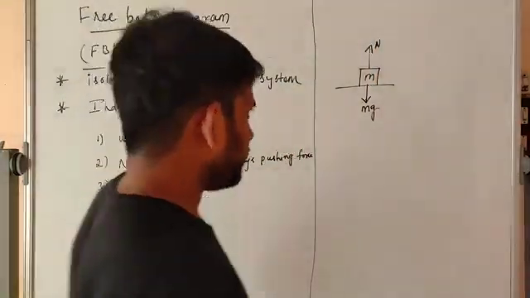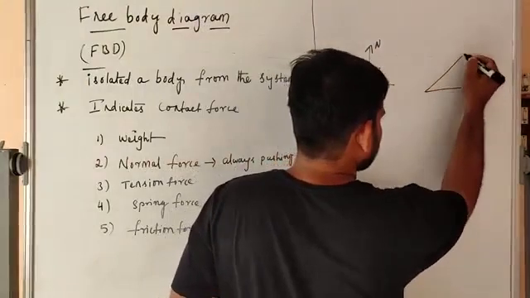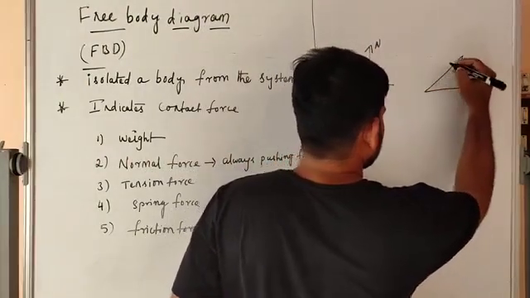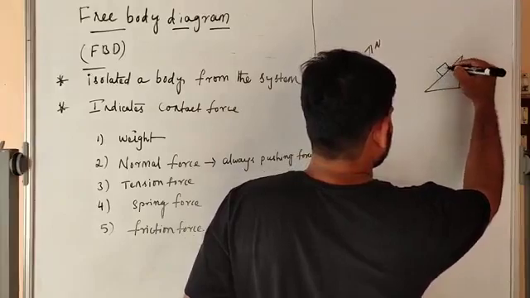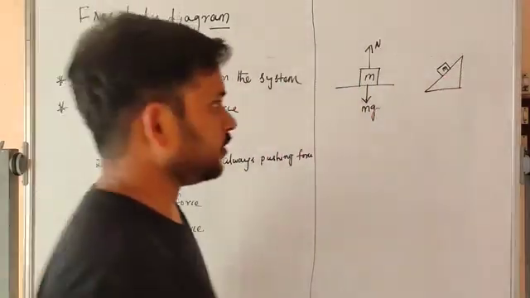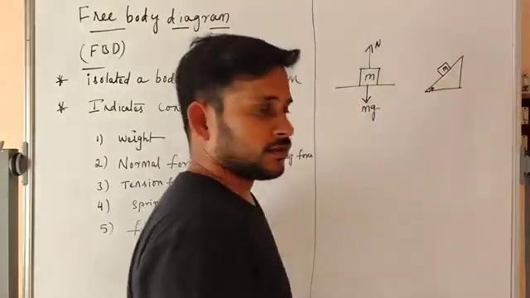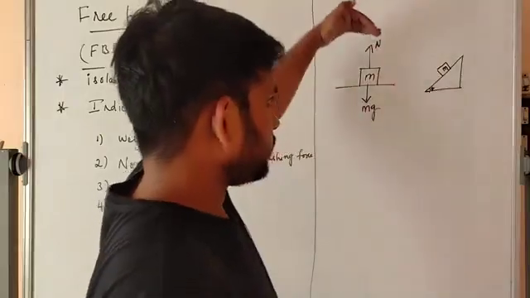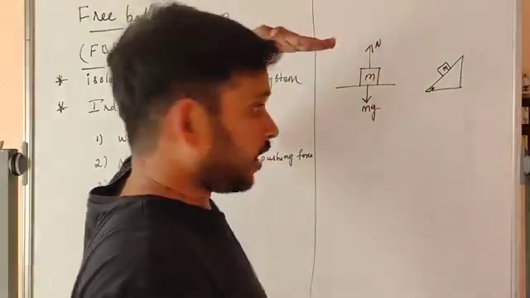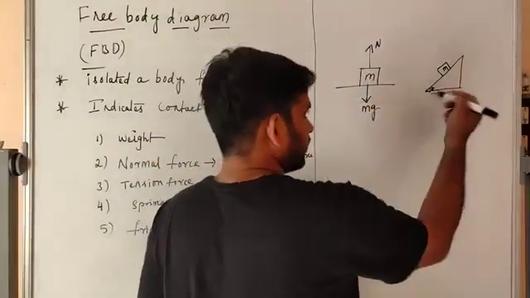Then what about if the plane is inclined, mass is m. What about weight and normal force here? Angle theta, some angle theta. The normal force should always be normal to the surface. So this is the plane surface.